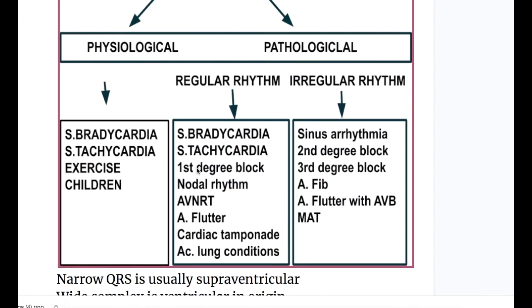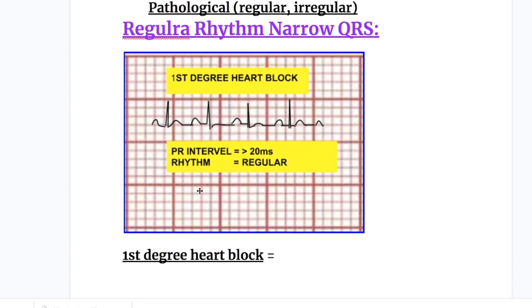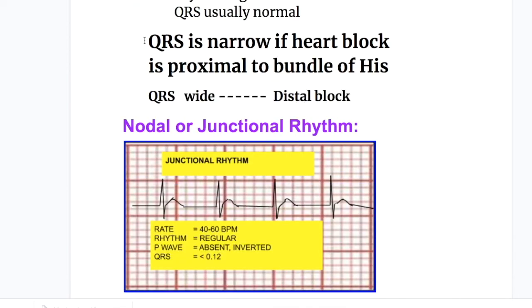Next in the series is first degree heart block. In the first degree heart block, PR interval is prolonged. It's more than 200 milliseconds. Rhythm is regular. PR interval is prolonged. So narrow QRS with regular rhythm. First degree heart block. In the first degree heart block, QRS is narrow if the heart block is proximal to the bundle of His, and QRS is wide if the block is distal to it.